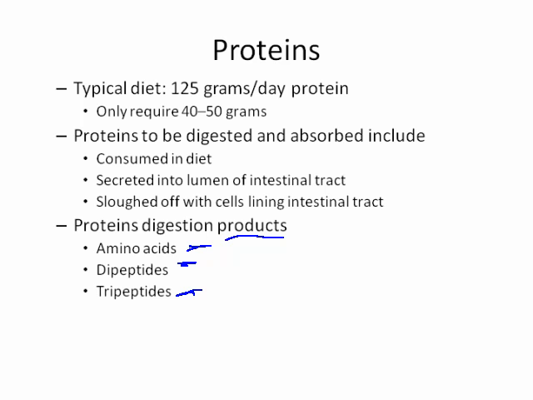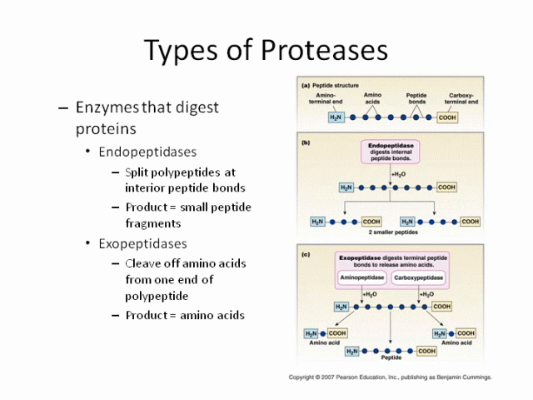Just as we saw with carbohydrates, we have very simple breakdown products, in this case, single amino acids, or chains of amino acids. Short chains such as dipeptides, which is 2, and tripeptides, which is, of course, 3. So the enzymes that break down proteins are referred to as proteases. And there are 2 basic types, endopeptidases and exopeptidases.